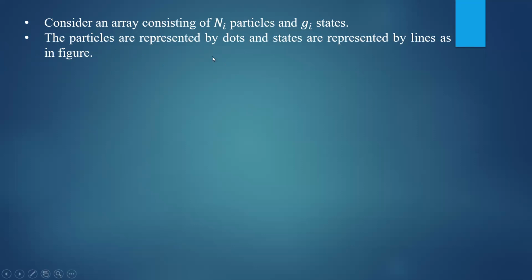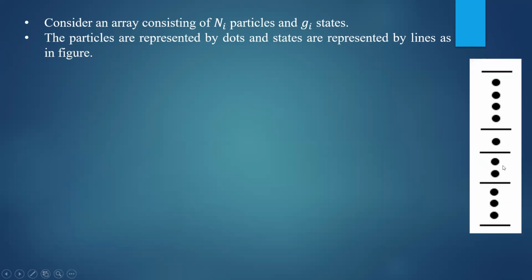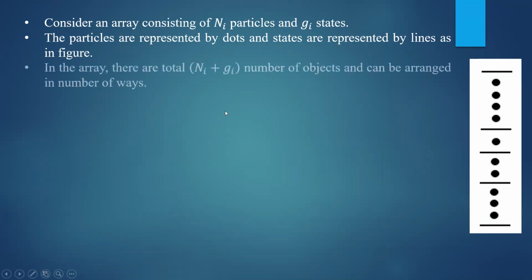Let us represent the particles as dots and states as horizontal lines like this. So dots are particles, these horizontal lines are states. In an array, there are a total of Ni plus Gi number of objects. By how many ways you can arrange these objects, you have to find.